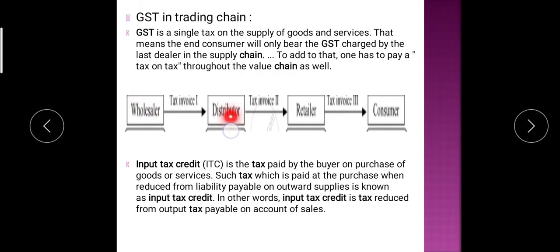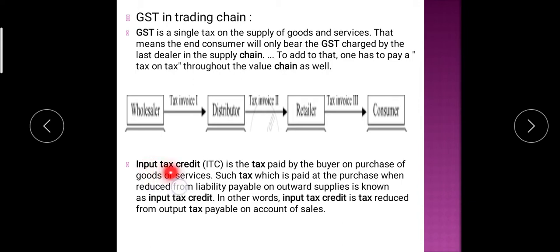Okay, the distributor, at the time of purchasing, pays whatever amount to the wholesaler, and collects at the time of selling to the retailer. The difference between them is what he pays as GST. Don't worry, in the next slide I will explain with an example.